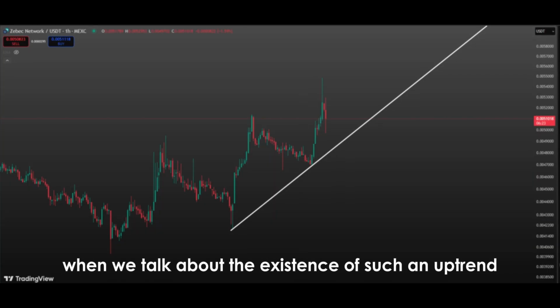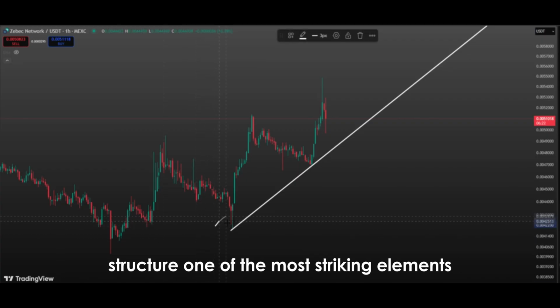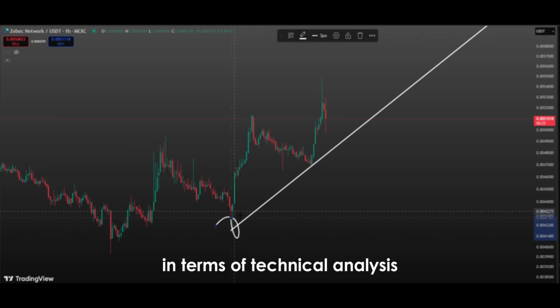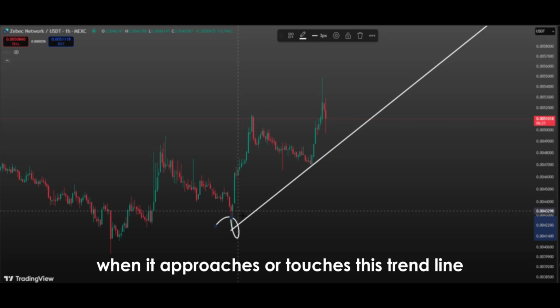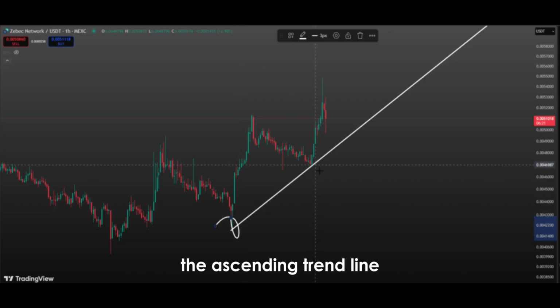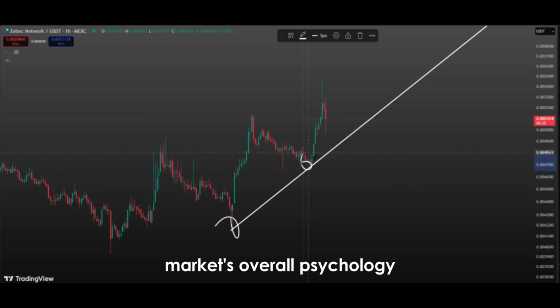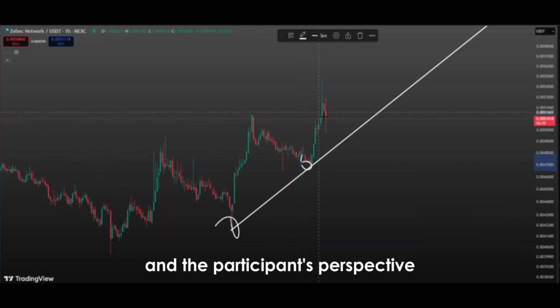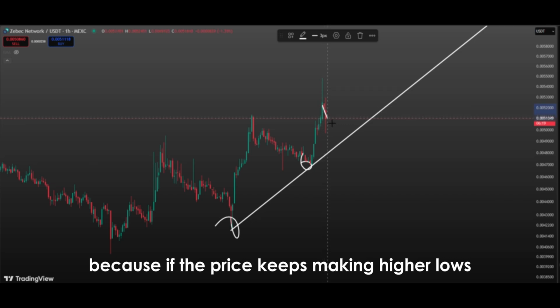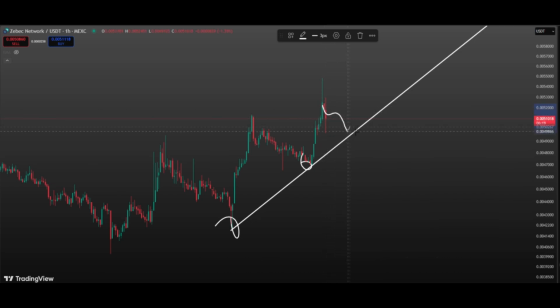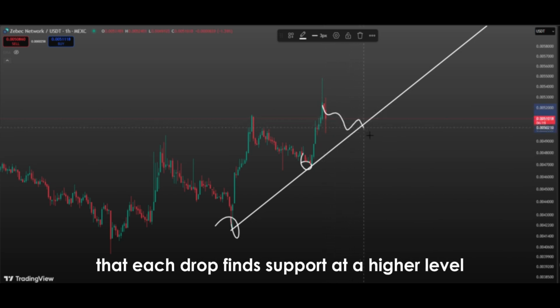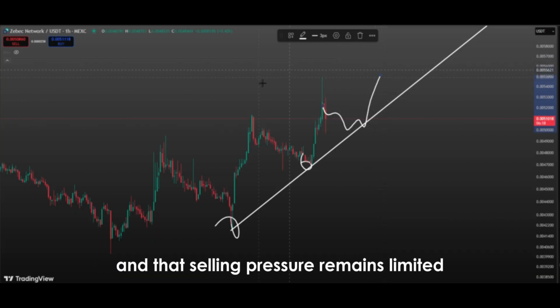First of all, when we talk about the existence of such an uptrend structure, one of the most striking elements in terms of technical analysis is the reaction the price gives when it approaches or touches this trend line. The ascending trend line is actually a visual reflection of the market's overall psychology and the participant's perspective. Because if the price keeps making higher lows, this shows that buyers are protecting the market, that each drop finds support at a higher level, and that selling pressure remains limited.